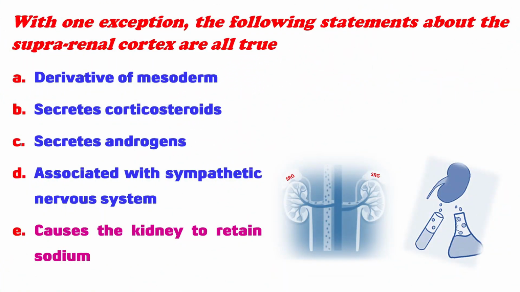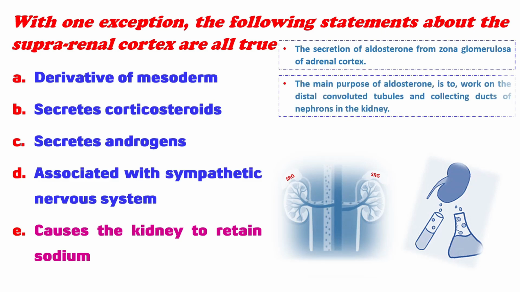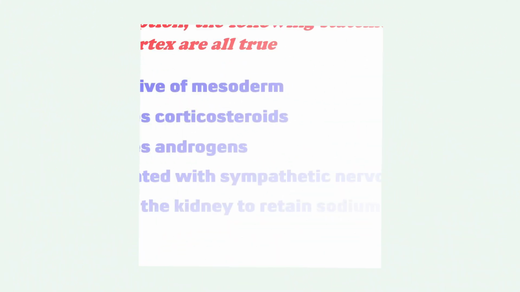The fifth, option E, mentions that it causes the kidney to retain sodium. For retaining sodium, the secretion of aldosterone is essential, which is secreted from the zona glomerulosa of the adrenal cortex. The main purpose of aldosterone is to work on the distal convoluted tubules and collecting ducts of nephrons in the kidney. This stimulates sodium and water reabsorption and potassium excretion, and it helps to keep the acid-base balance in check.